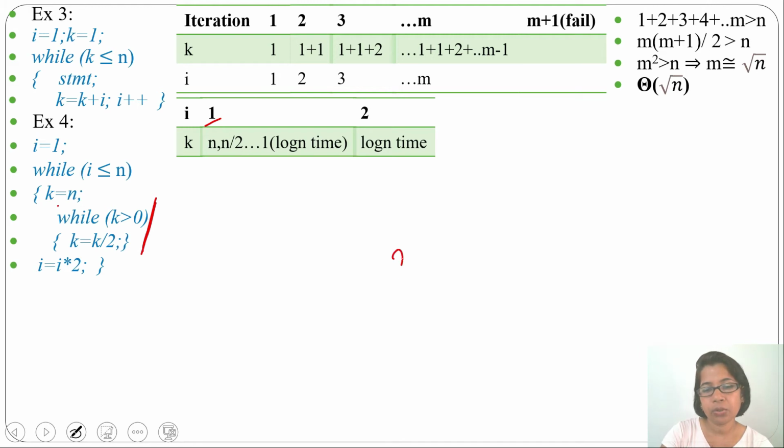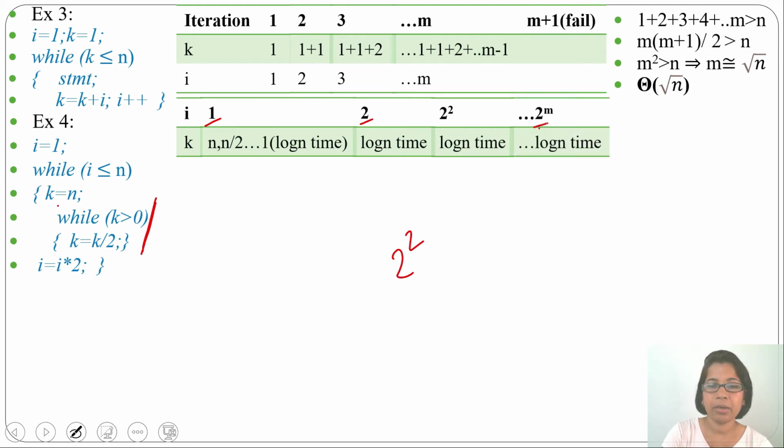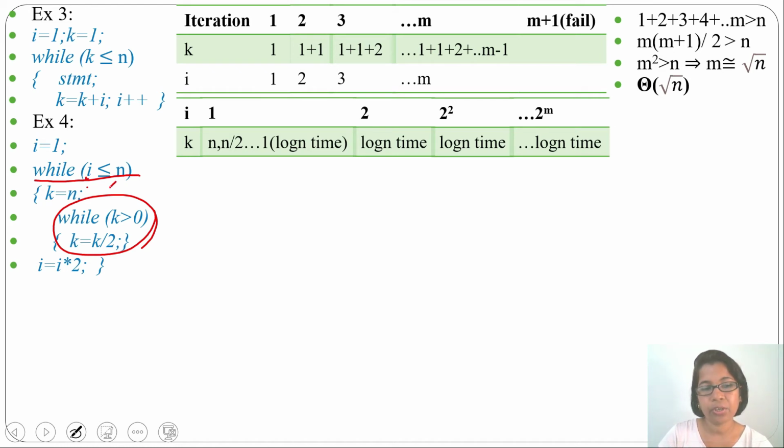Next, the i value will be 2 square, 2 multiplied by 2, and the k value will change log n times. Like this it will continue. Finally, the i value will be 2 power m and the k value will change log n times. So for every i value, the k value will change log n times. And we exit the first while loop when the i value is greater than n; as long as it is less than or equal to n, it will run. When it is greater than n, we exit. So when 2 power m is greater than n, we will exit from the loop.